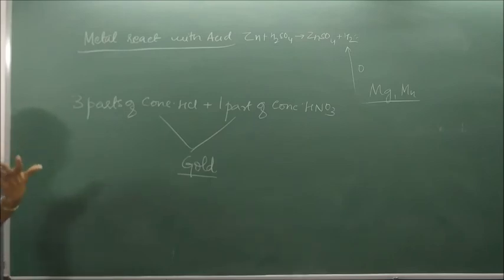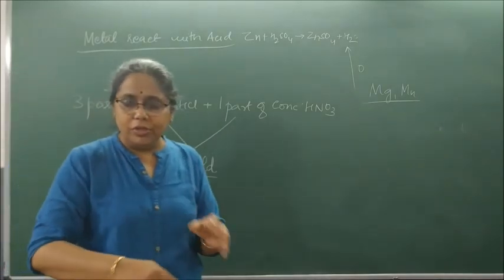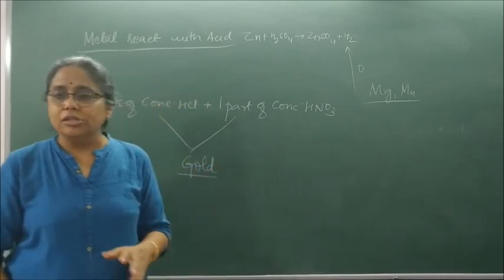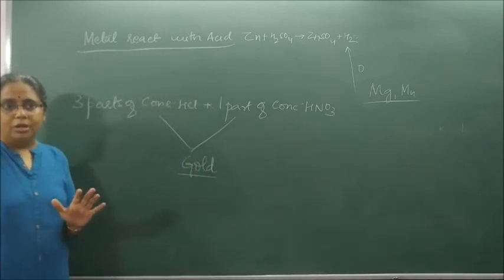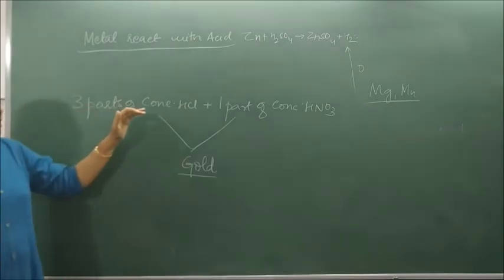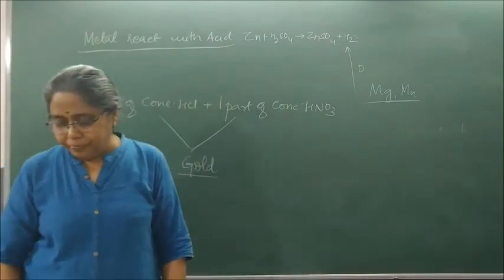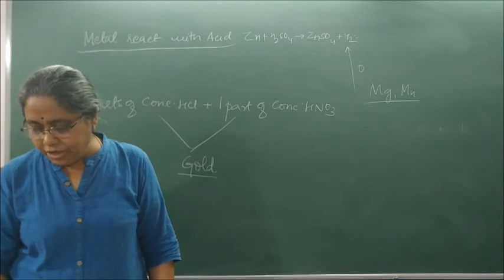If you dip people like us into it, after a few seconds you will not even find bones. It is such a strong acid that it will totally rip out your skin, rip out your bones if you are dissolved in it. It is the strongest acid known. Very, very corrosive. It fumes. Okay. So it has 3 parts of concentrated HCl and 1 part of concentrated HNO3. You can see in the ratio of 3:1.